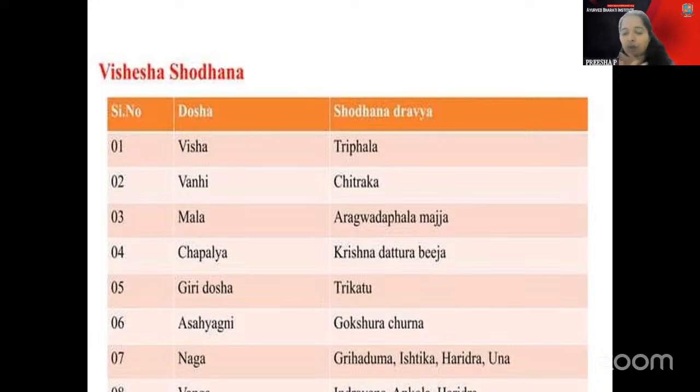So out of fear, what have you done? You've taken an Ishtika and thrown it on the Sarpa there. Then after that, the Sarpa got a small injury. So you felt bad. What will you do there? You will apply some turmeric. Any injury in your home, what will you apply? Haridra Churna. And Una Basma, Urna Churna, which is told there.